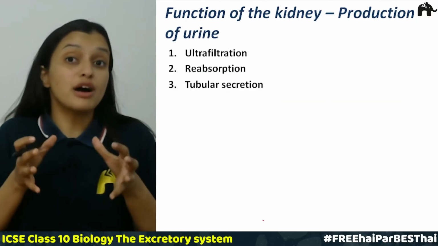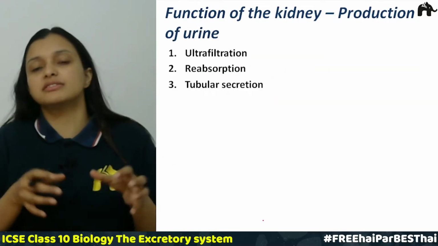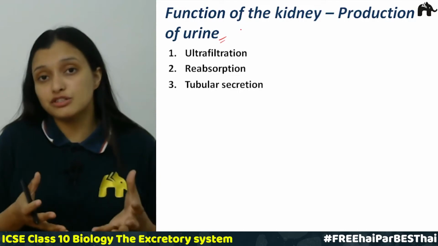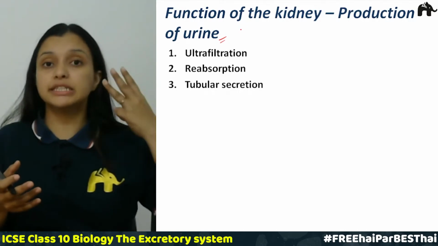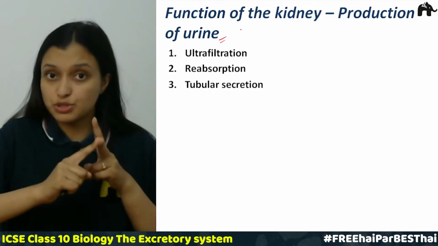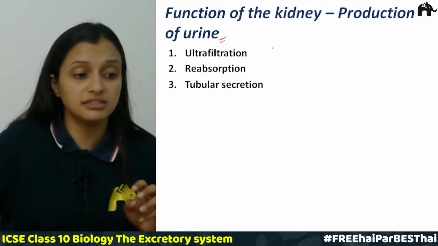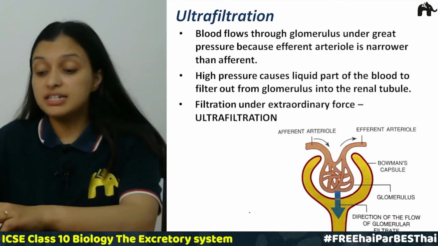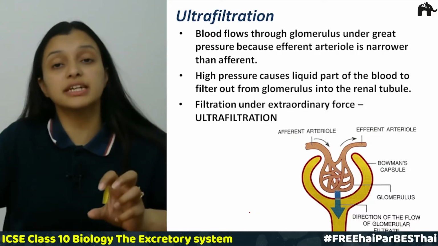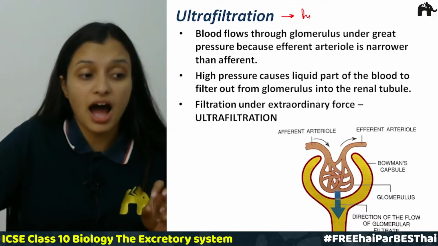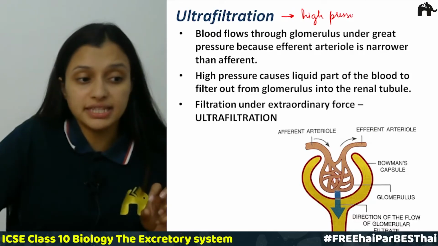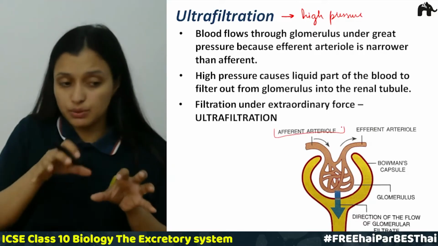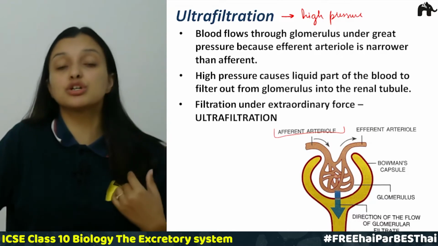Now talking about the functions of the kidneys, this is very important, super duper important. What is the function of kidney? The function of kidney is the production of urine. There are basically three steps: ultrafiltration, reabsorption and tubular secretion. These are the three main steps in the production of urine. The first step is ultrafiltration, where we are filtering the blood under a high pressure. In this case, the blood will enter into the afferent arteriole, and from the afferent arteriole, the blood will enter into the capillaries, into the glomerulus.